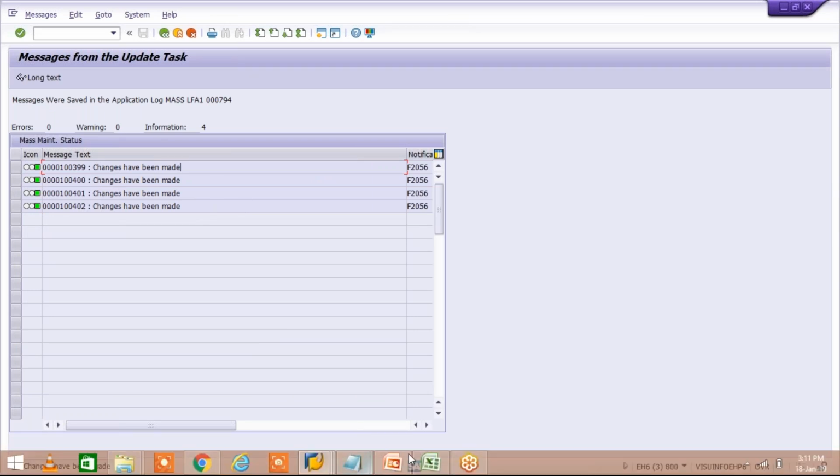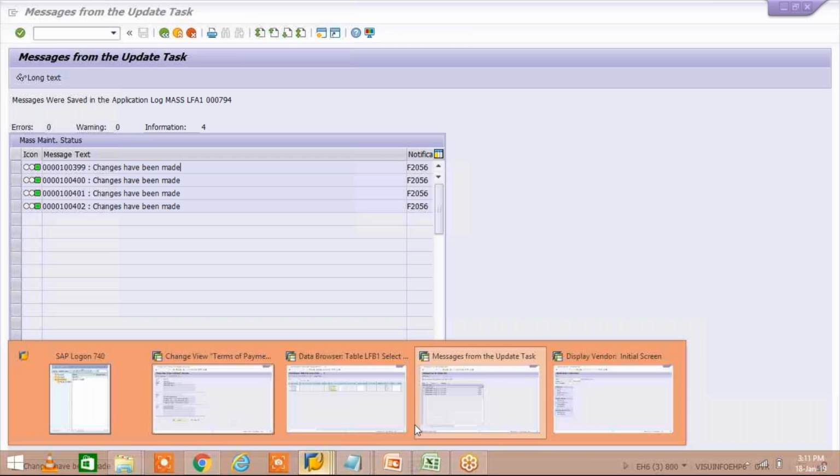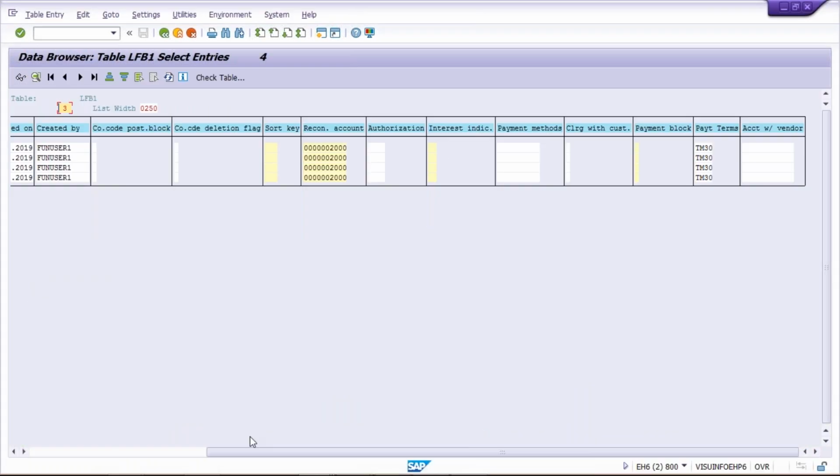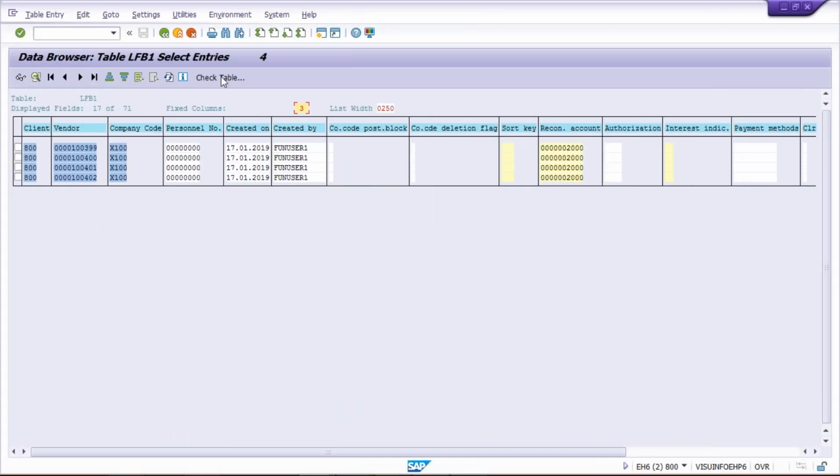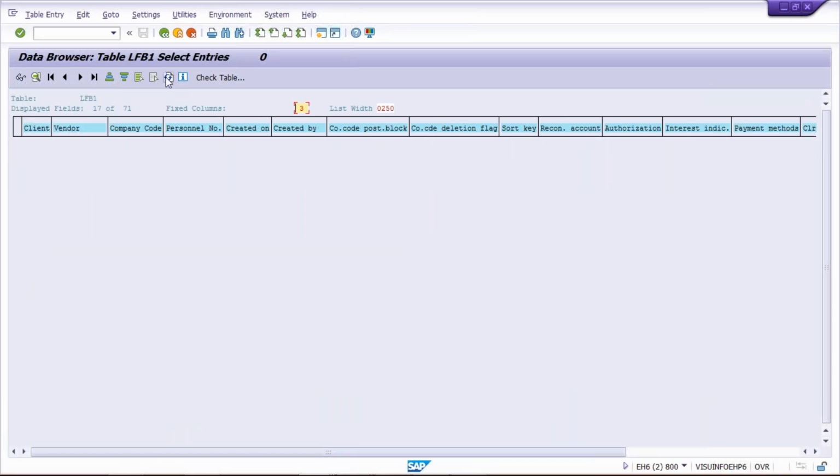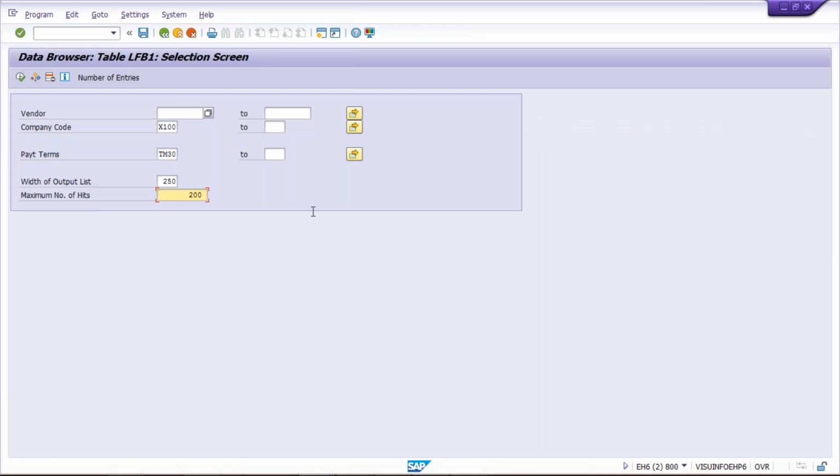After that, what you are going to do, guys, you can do one thing. You can just come here on the table itself, and then you can refresh. Once you refresh, now what is happening? All TM30 is gone, right? Now whichever TM30 was there, it is converted into TM45.